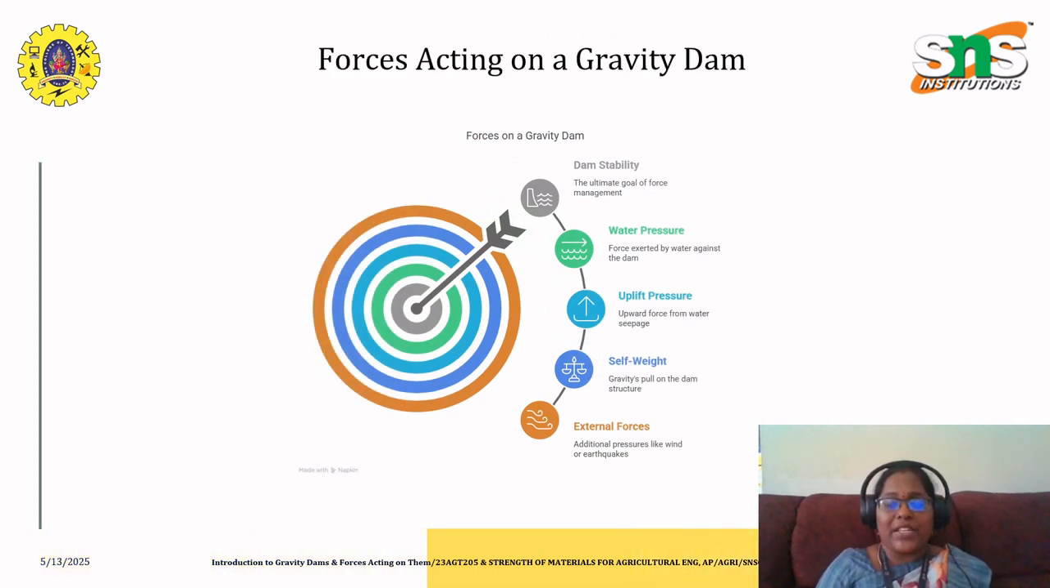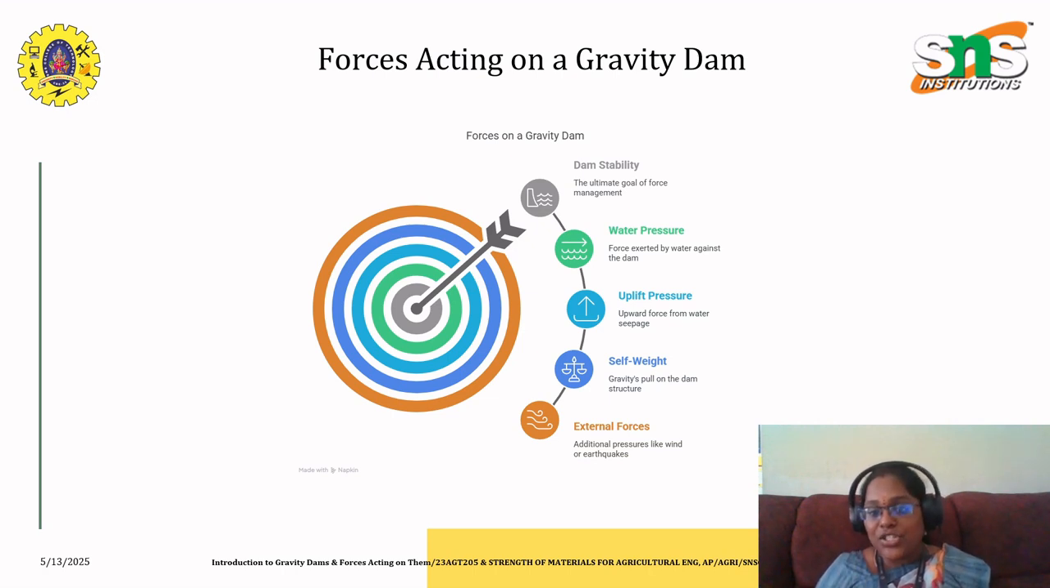Most importantly, the forces acting on a gravity dam. Yes, this is where the stability of the dam plays a major role. The ultimate goal is to manage and resist the forces that are going to happen due to the action of water.